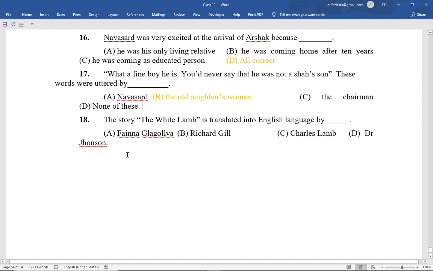And MCQs number 18, which is probably the last MCQ. The story The White Lamb is translated into English language by dash. Option A, Fena Glagoleva. Option B, Richard Gill. Option C, Charles Lamb. Option D, Dr. Johnson. And here the correct option is option A, Fena Glagoleva. So this is the end of the multiple choice questions of the story The White Lamb.